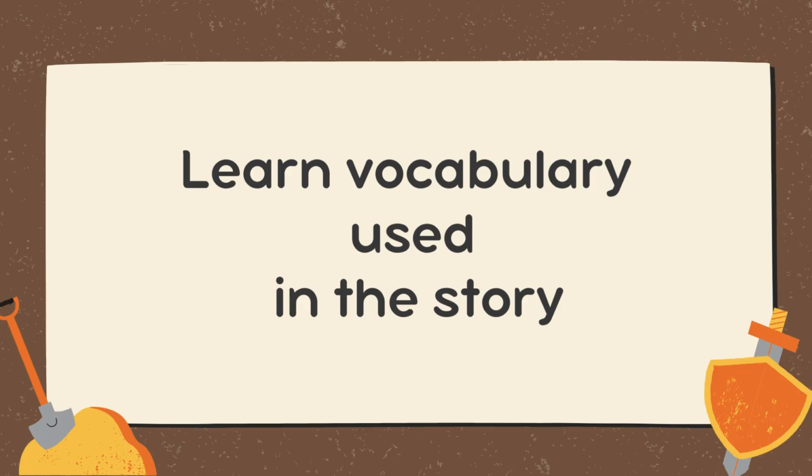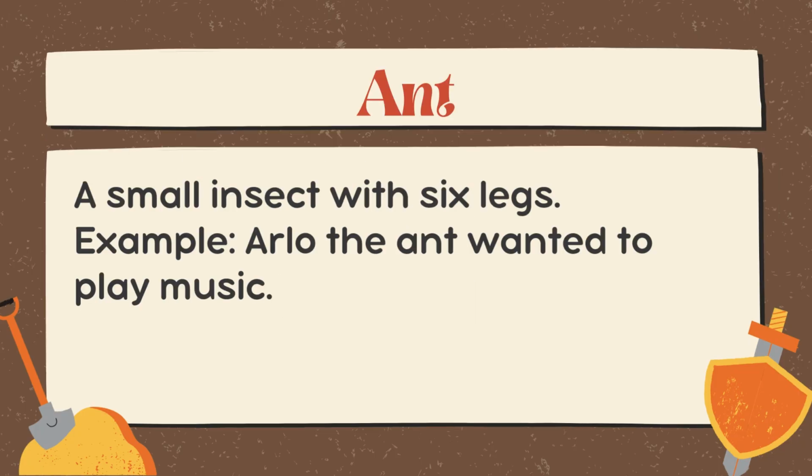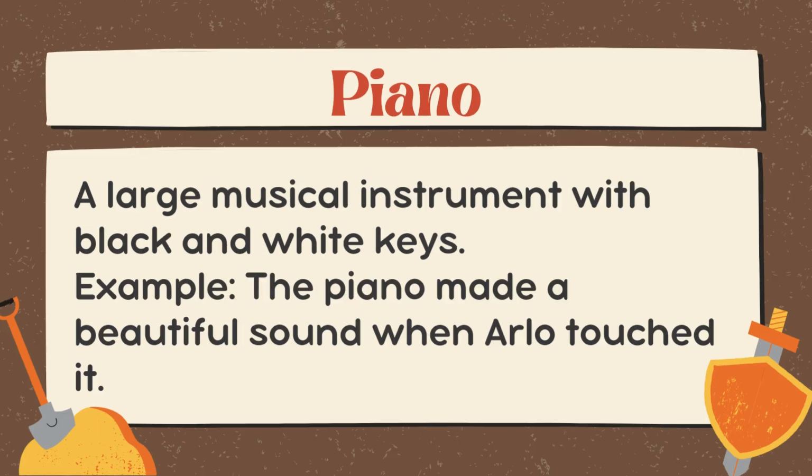Learn vocabulary used in the story. Ant. A small insect with 6 legs. Example: Arlo the ant wanted to play music.